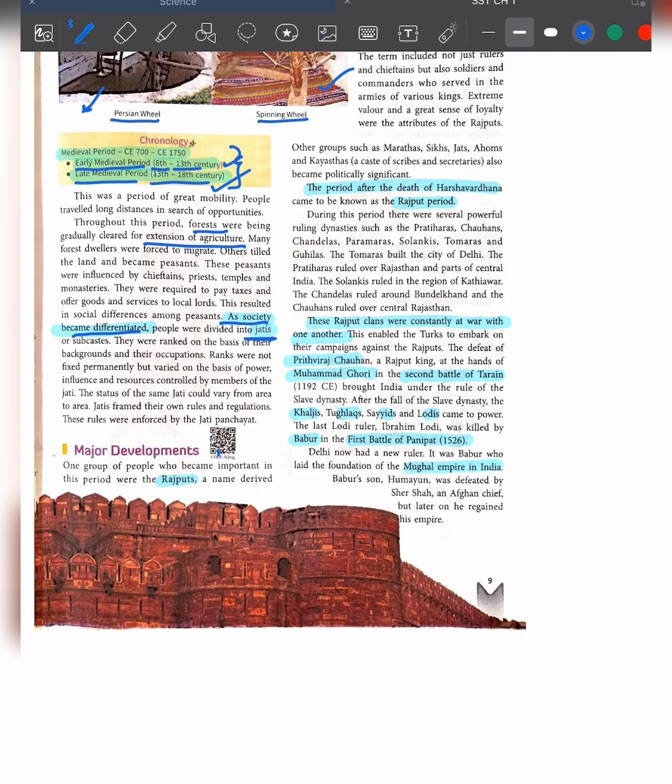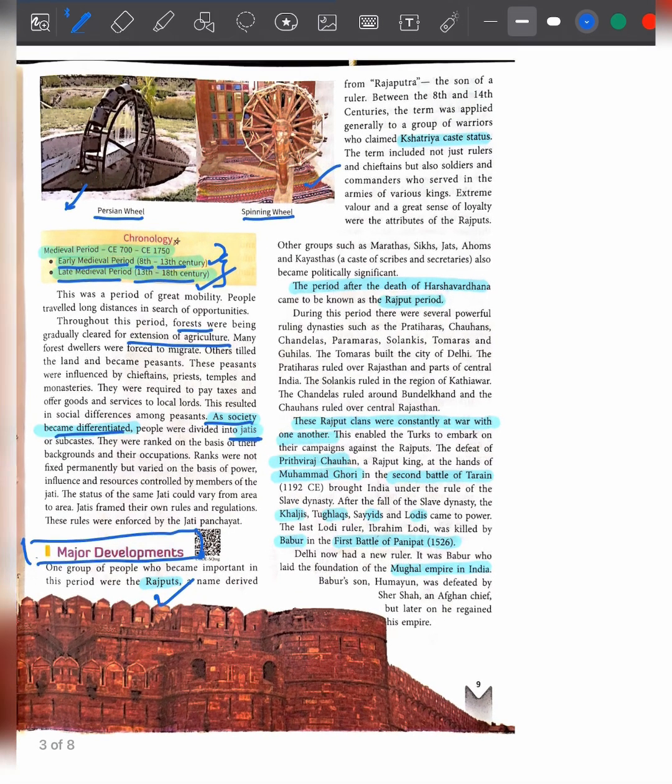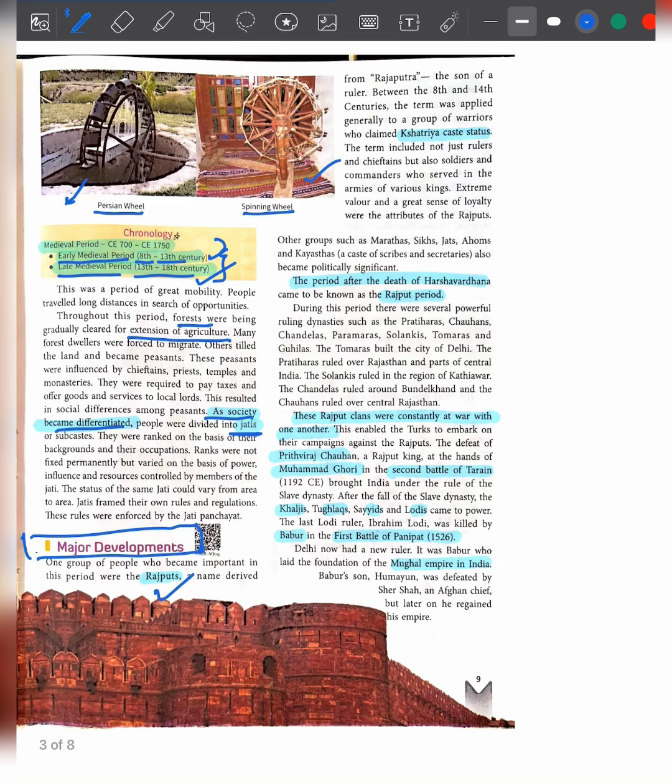The next section talks about the major developments during the medieval period. Earlier, the Rajputs were prominent rulers in the medieval period. One group of people who became important in this period were the Rajputs, and the name is derived from Rajputra, the son of a ruler. Between the 8th and 14th centuries, the term applied generally to groups of warriors who claimed to be of the Kshatriya caste. Caste means jati. So those who were Kshatriyas came to be known as Rajputs.